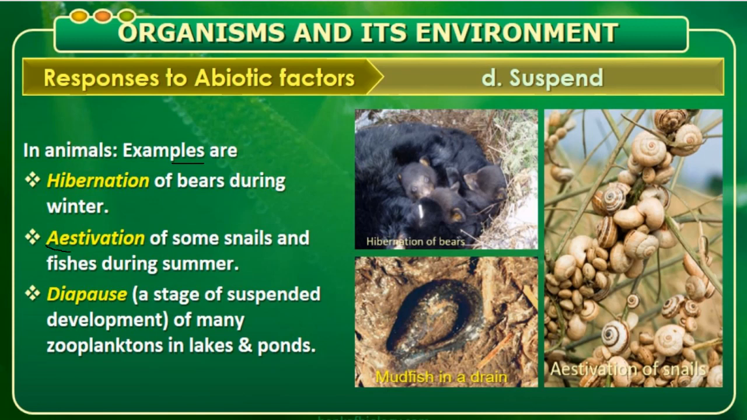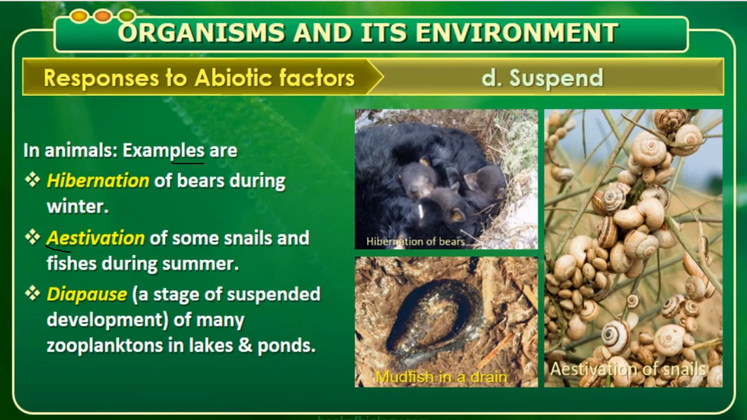Coming to estivation. In some animals, it is also a period of dormancy, during the summer season, to avoid summer-related problems like heat and desiccation. It is commonly observed in some snails and fishes. During summer they go for a summer sleep. In this dormancy period, development will not occur, growth will not occur, and they will not reproduce. After the summer season goes, they come out of the summer sleep, estivation is completed, and then they start reproducing.